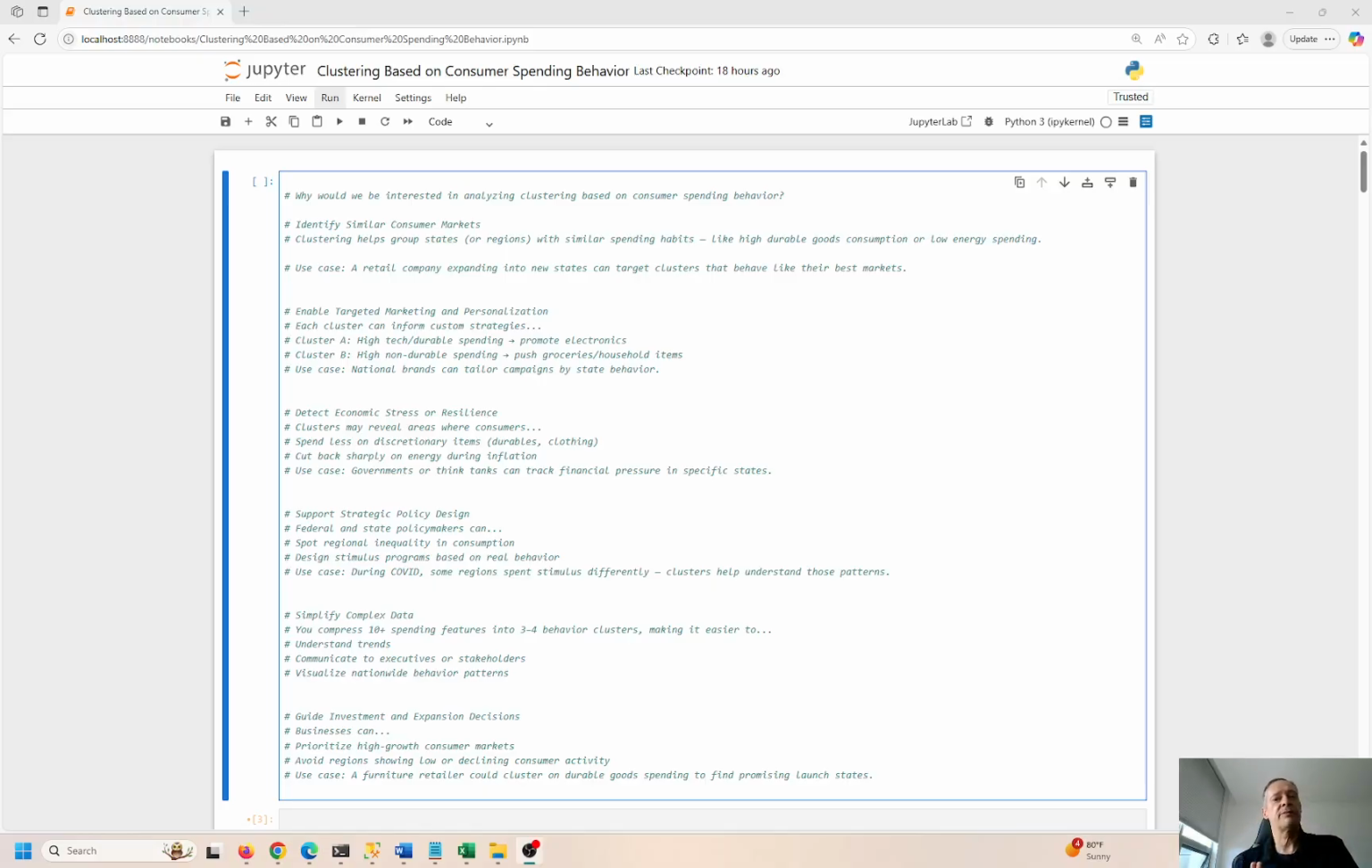So yes, this is clustering based on consumer spending behavior. Why would we even be interested in doing this kind of analysis? Basically, to identify similar or maybe dissimilar customer markets. A use case could be retail companies expanding into new stores or new states, and how we can target customers that behave like customers in known markets where you've operated before. If you're expanding and growing your business, that's great, either through natural organic growth or through acquisition, M&A, something like that.